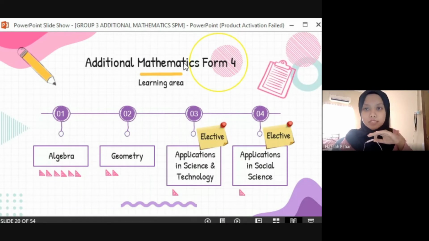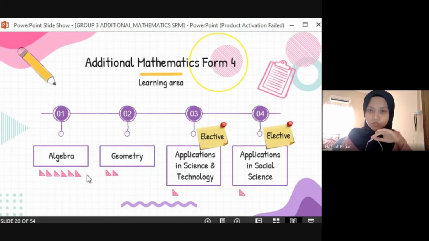For additional mathematics Form 4, we have 4 learning areas, which are algebra, geometry, application in science and technology, and application in social science. These 2 learning areas are the electives, so the student can choose either one. And this ruler right here represents how many topics the learning area has. For example, in algebra, they have 6 topics. In geometry, they have 2 topics, and the topic in each elective, they have 1 each.